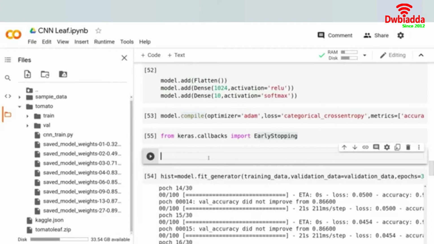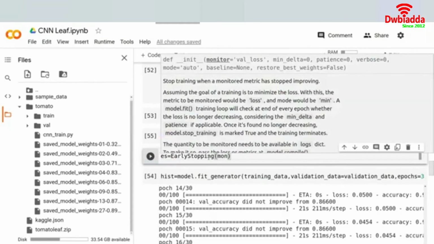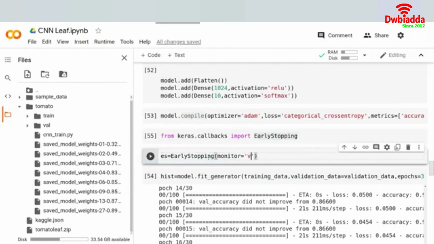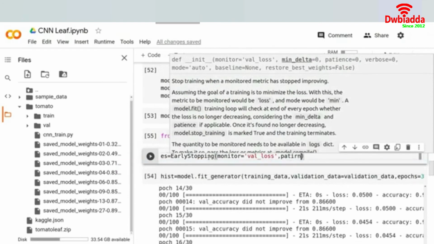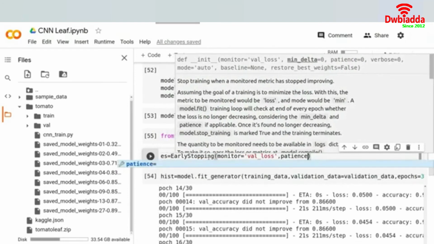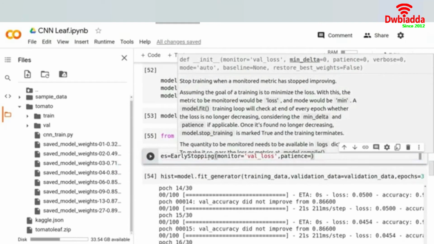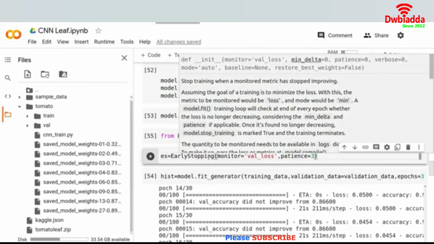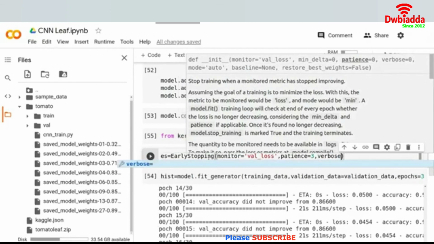So what I'll be doing is es equals to EarlyStopping, and then in EarlyStopping I would give the monitor as validation loss. Then the patience value is basically for how many epochs you want to wait until you actually stop the early stopping, or until you stop the training of the model basically. And then verbose equals 1.